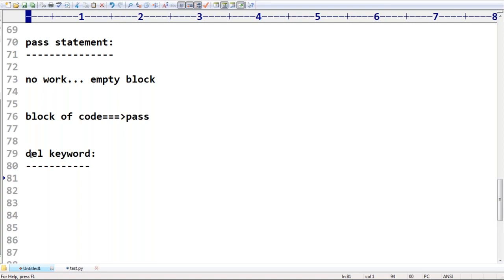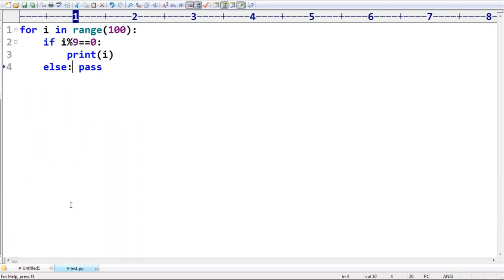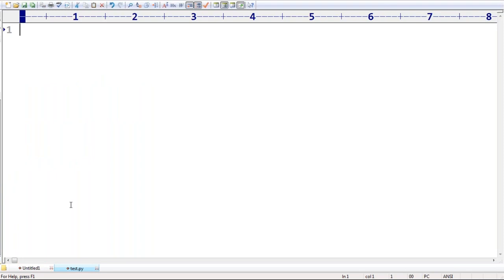Then we can go for del, which is the keyword. If you want to delete, then del itself is the keyword. Remember that. Now, very simple, how can you do that? The garbage collector concept is there in Python. Remember Java's garbage collector concept? The same kind of concept is there in Python also.